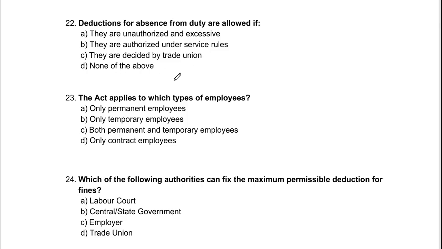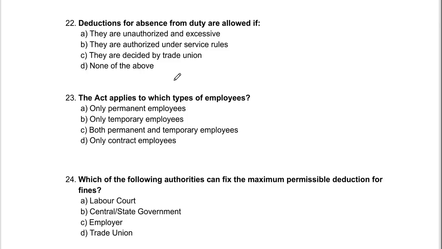So for deductions for absence from duty, for example, there is a time, 9 in the morning, you have to be there in your office, and for some reason you came to the office but you are not present, and the authority finds that you are not available at your position, you are not in your office, not in the campus, you have gone somewhere. The absence from duty should be marked.